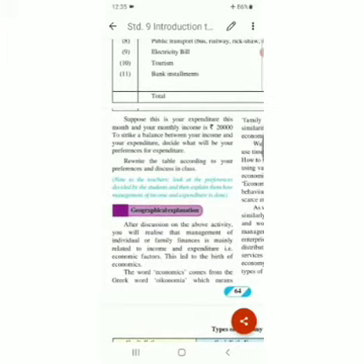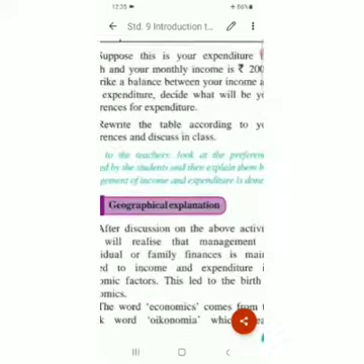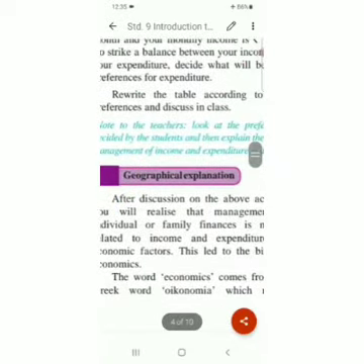Economics is the science of money matters. Let's see how economics is. So after discussion on the above activity, you will realize that management of individual or family finances is mainly related to income and expenditure, that is economic factors.